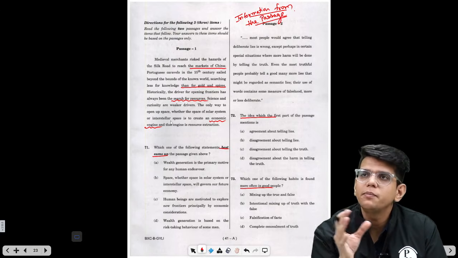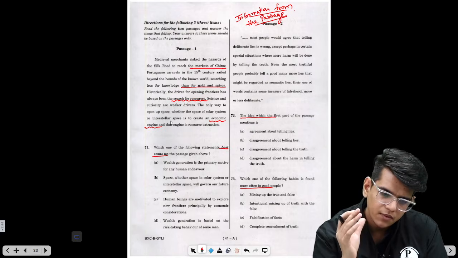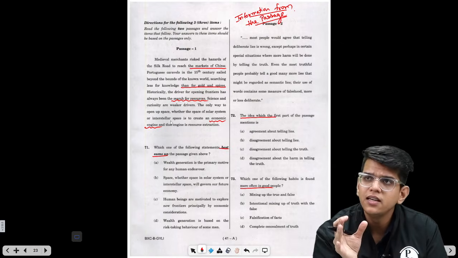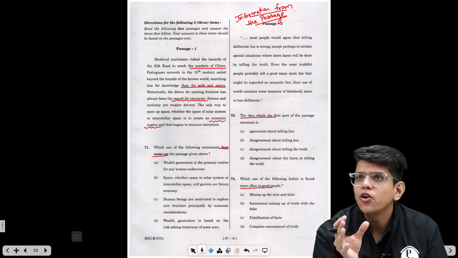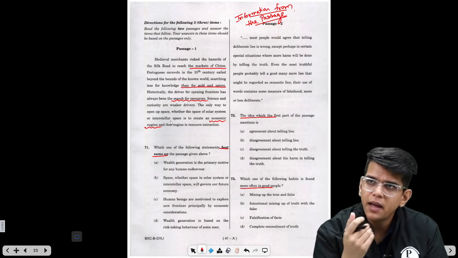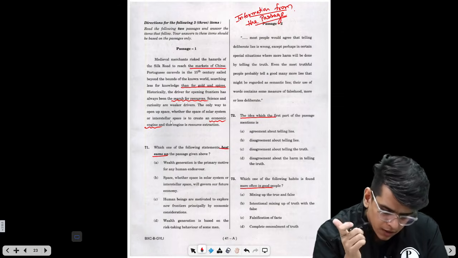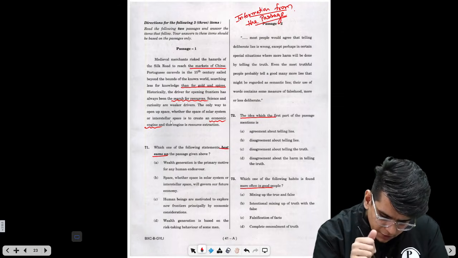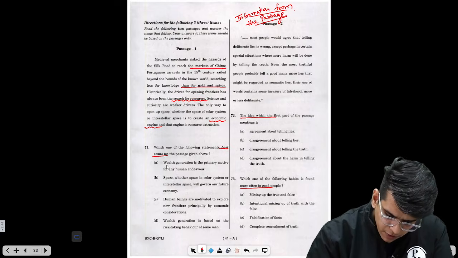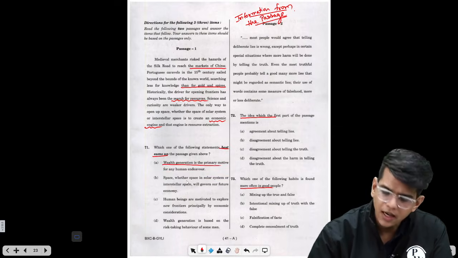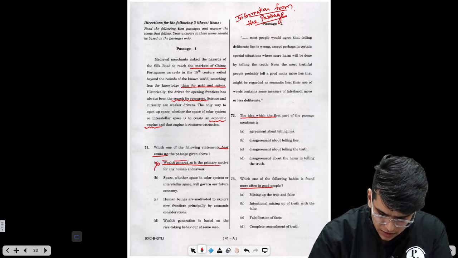So basically the passage is that men go for exploration when they see economic consideration or resources which they can take back to the homeland, right? Which of the following best sums up the given passage? Wealth generation is the primary motive for any human endeavor, right? This is not correct. Wealth generation is not there.